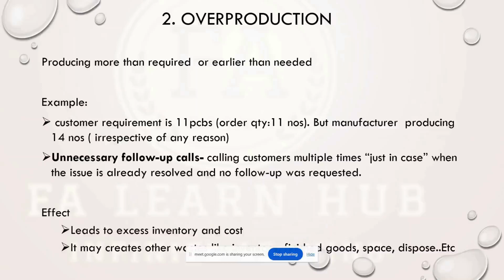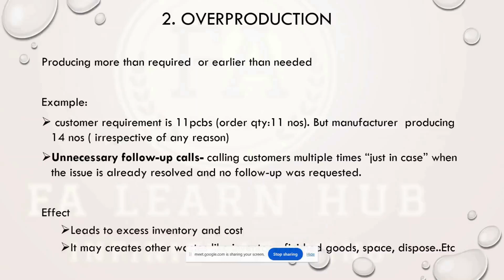So maybe PCB is manufactured in a panel. The panel should contain 14, means we need to manufacture 14 numbers. But those extra three numbers are still waste only. So that will be considered as an overproduction waste.